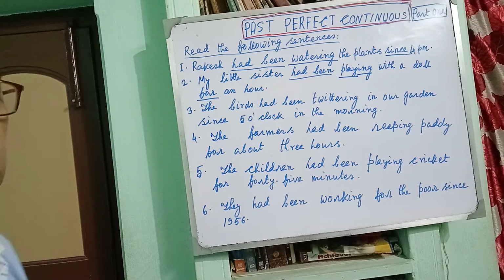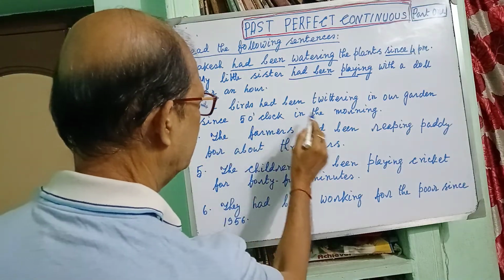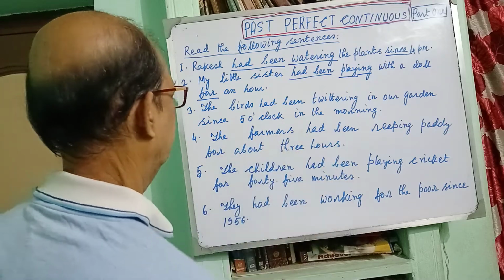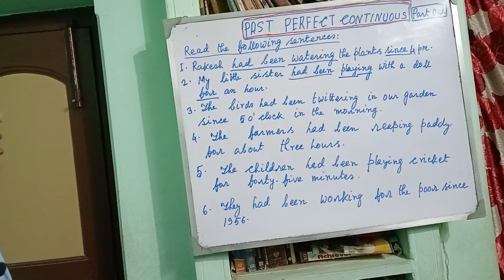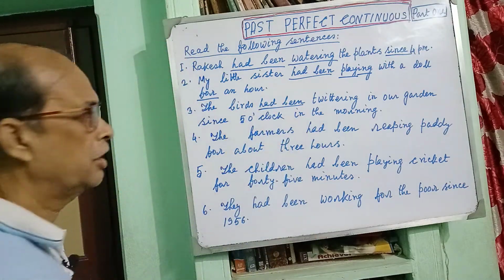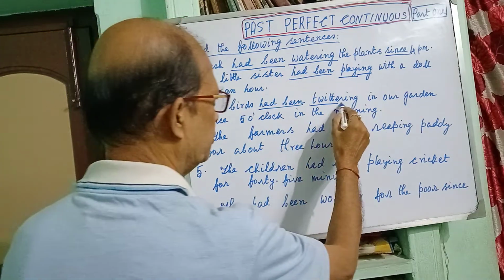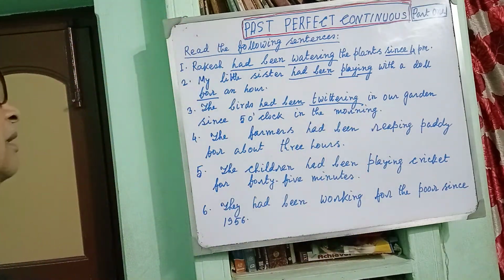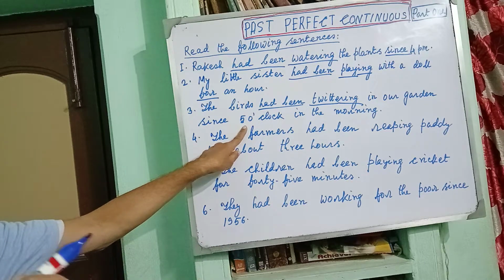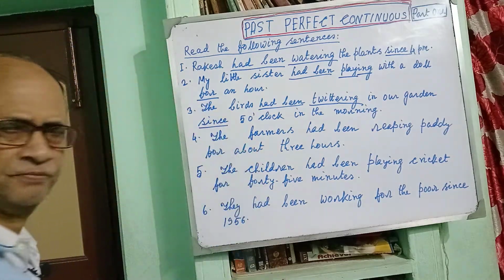Now come to the third sentence. The birds had been twittering in the garden since 5 o'clock in the morning. After the birds had been is used, twitter is the principal verb, ing suffix, that is twittering in our garden, and there is the point of time. It is the particular time that has been mentioned. So, since has been used.